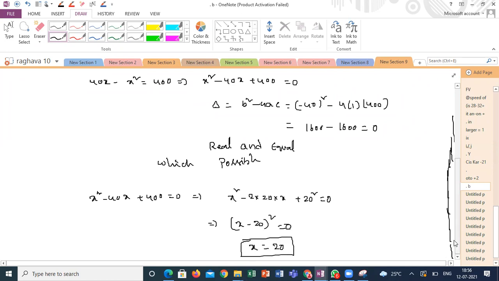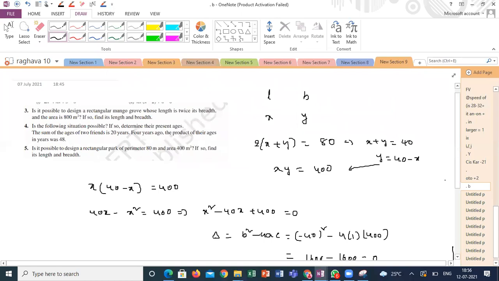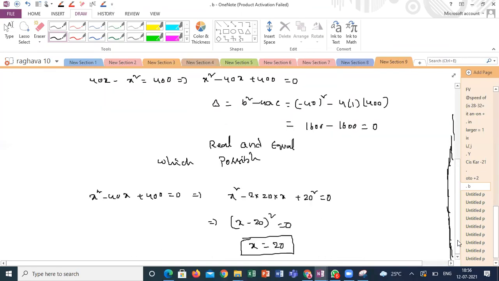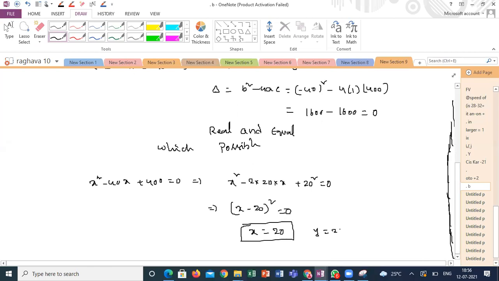If x is equal to 20, what is your breadth, guys? y is also 20. 20, sir. So the rectangle shows a square phenomenon. This is how we can calculate the dimensions of the rectangle. Because all squares can be considered rectangles, it might be a square also. That means this is possible only under the square condition. If the rectangle is a square, then only this condition is possible.